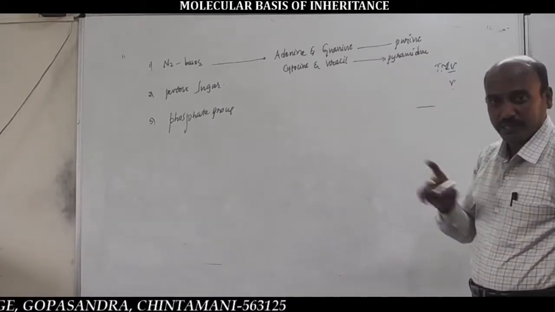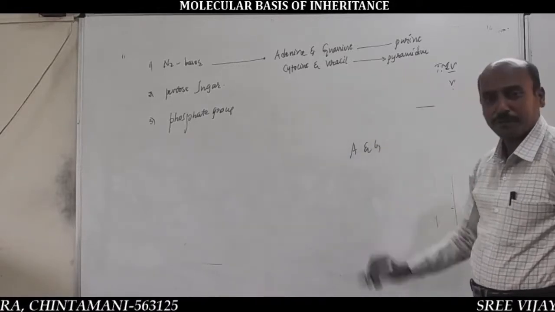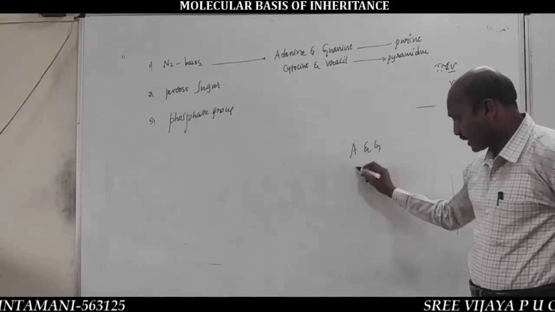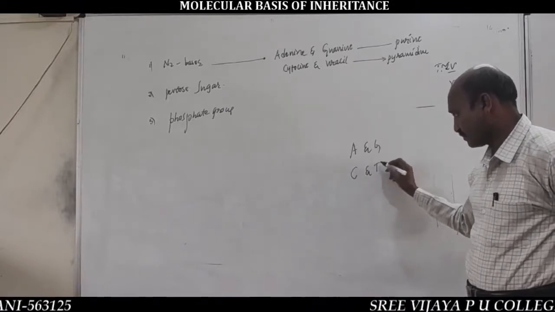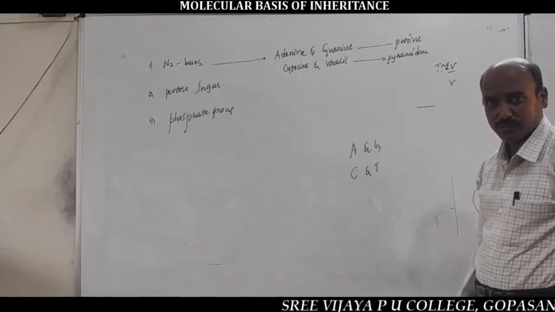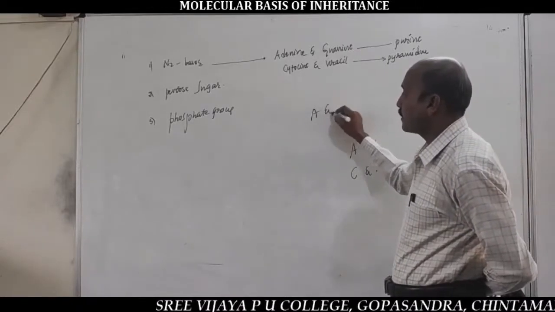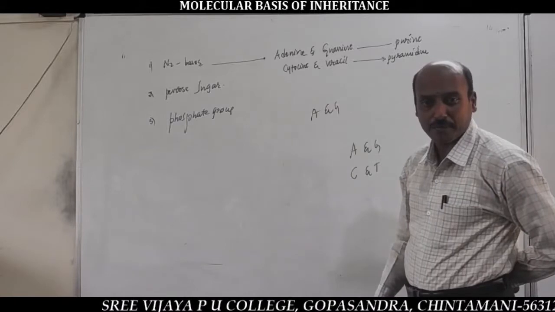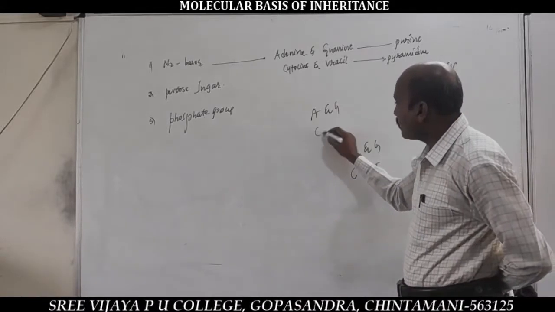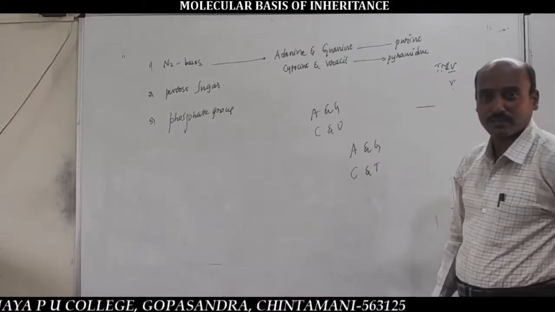In DNA, adenine and guanine are the purine bases, and cytosine and thymine are the pyrimidine bases. You should remember this. In RNA, adenine and guanine are the purine bases, and cytosine and uracil are the pyrimidine bases.